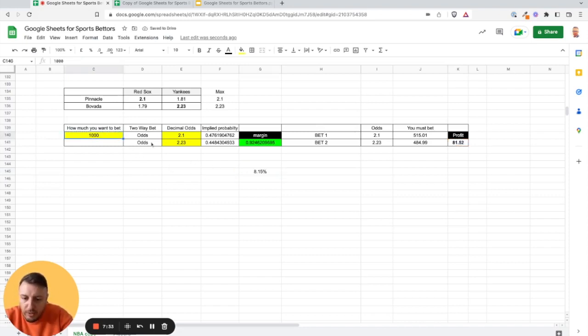So if you want to bet, I don't know, 3,050 American dollars, as you see, you need to bet 1,802 on Pinnacle and 1,697 at Bovada to make the most profit. So you will make 285.33 American dollars. You can change this amount, and it will always calculate the profit for you. Okay, I hope it makes sense.